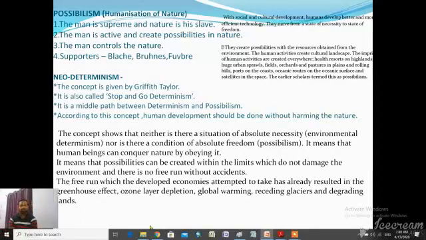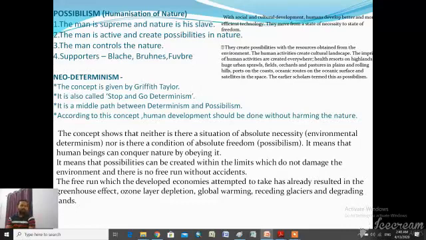But what Griffith Taylor tried to explain in neo-determinism is that human and nature do not influence each other fully, but do so partially.